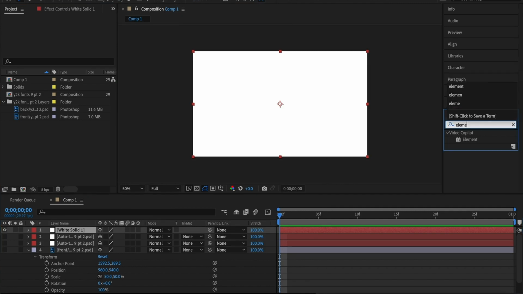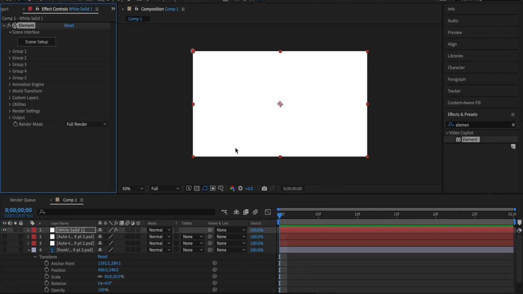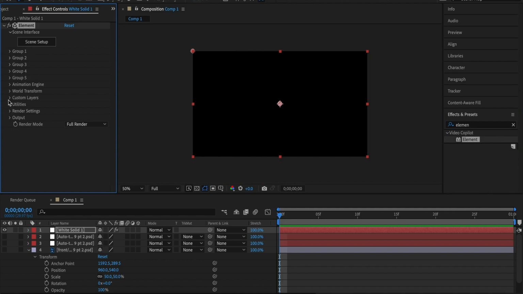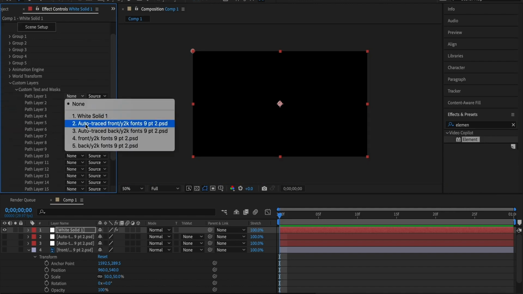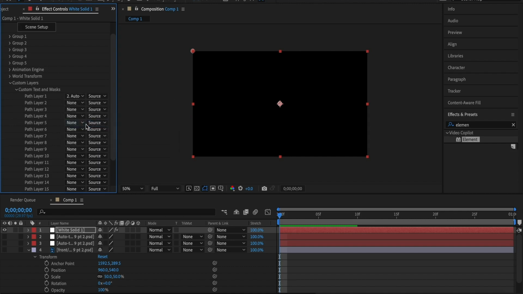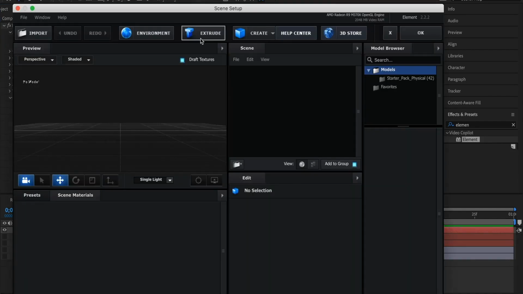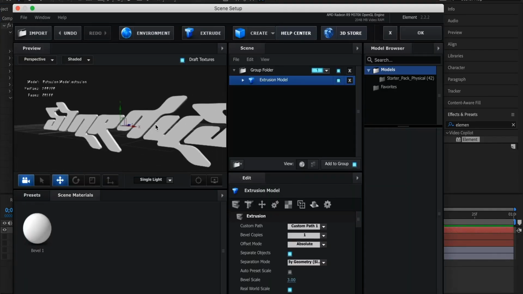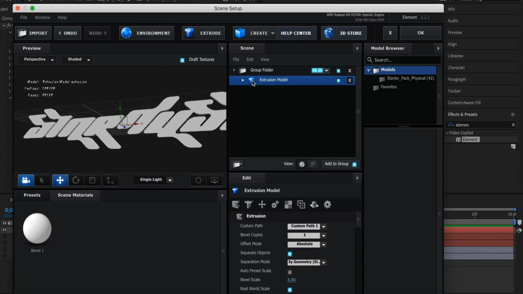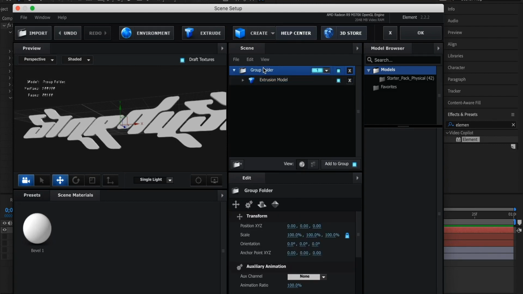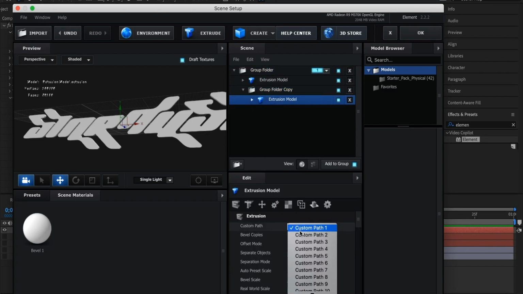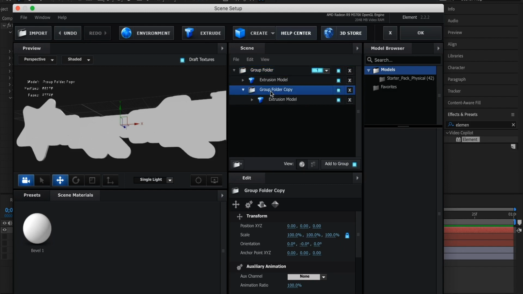In our effects and presets, we're going to select Element 3D. And down here in our custom layers, let's go ahead and change out path layer 1 and 2 to the auto trace layers that we just created. And after we do that, we can go into scene setup and hit extrude. And the group folder is showing our first custom path. So that is why we're only going to use 2 custom paths. So keep it pretty simple. But as you can see, they are showing our first one. And if we were to go to our custom path 2, you would see the outline in the back.